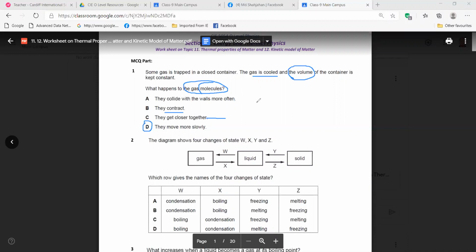Then pressure will increase. They are not getting any space to go far apart, isn't it? Then they will collide with the walls more often. So these two options will be only applicable if the volume decreases. For these two it is happening only if V decreases.